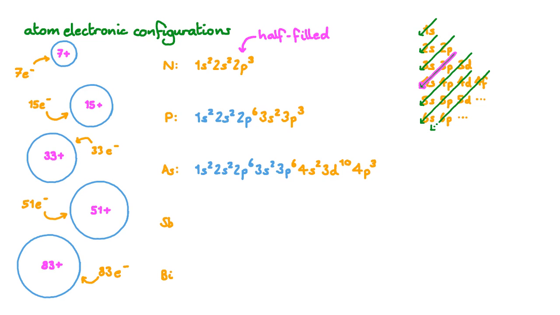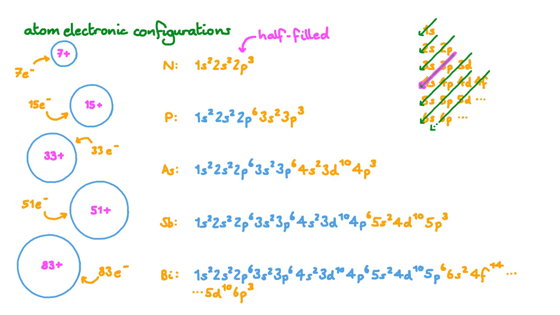After the 4s subshell is full, we can add 10 electrons to the 3d subshell and half fill the 4p subshell. The pattern continues with antimony, with the last 3 electrons in the electronic configuration of an antimony atom going into the 5p subshell. And the electronic configuration of a bismuth atom is quite long, but the last 3 electrons do end up in a p-type subshell.